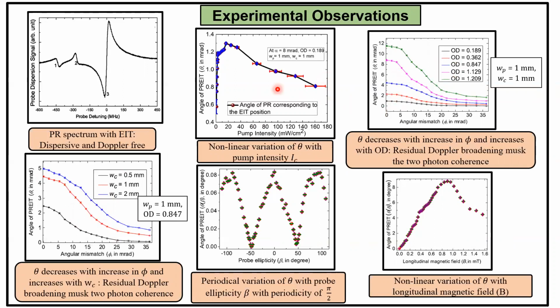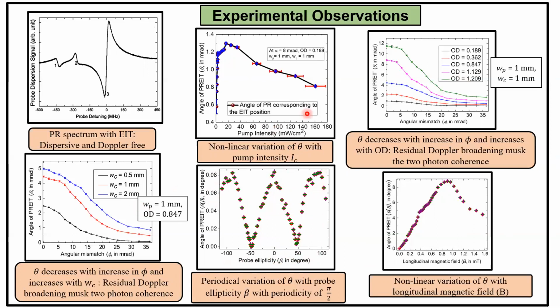After that, we fix the pump intensity, the angular mismatch and the other two parameters also, and we change the probe ellipticity. We got a periodic variation of the angle of rotation with the probe ellipticity, with a period of pi by 2. And we observe that we got a maximum for linear polarization while a minimum for circular polarization of the probe. In these studies, there is no external magnetic field.